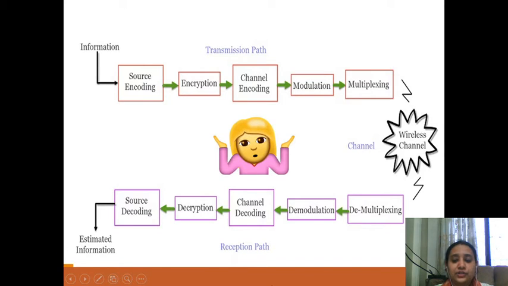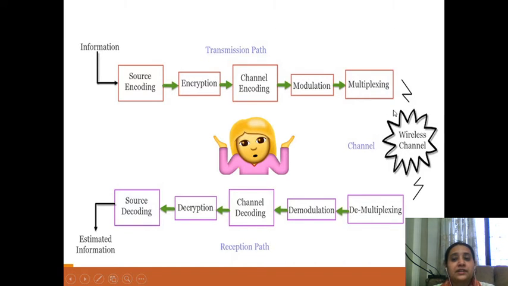In analog modulation, the analog signal is modulated by the carrier, while in digital modulation, the pulses are modulated into the required digital form or modulated by a carrier. Then we have the next module, which is the multiplexing module. In the multiplexing module, we send multiple signals of the information over the communication channel at the same time in the form of a single signal.